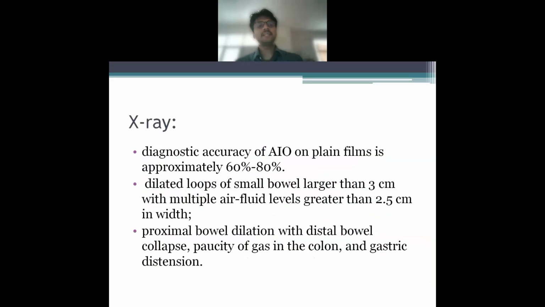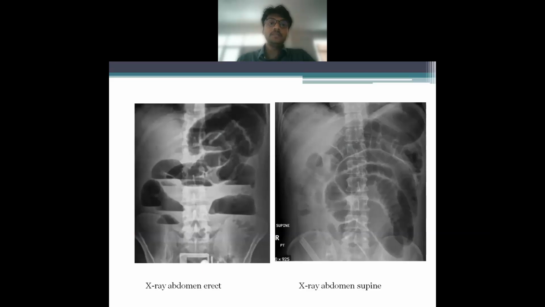Now, the first imaging modality is X-ray. For abdominal X-ray, the diagnostic accuracy is approximately 60 to 80%. What you need to see are dilated loops of small bowel larger than 3 centimeters, and multiple air fluid levels greater than 2.5 centimeters in width. Another thing to be noted is paucity of gas in the colon and gastric distension. Now, these are the pictures.